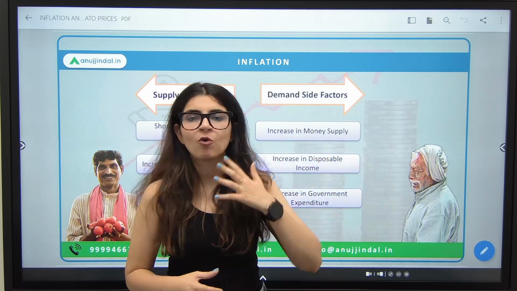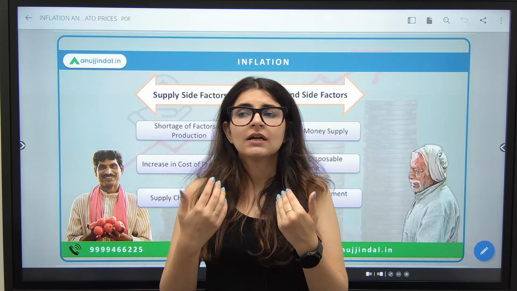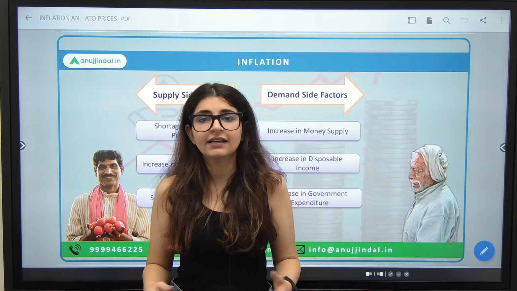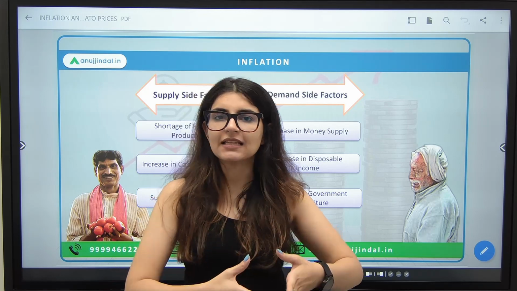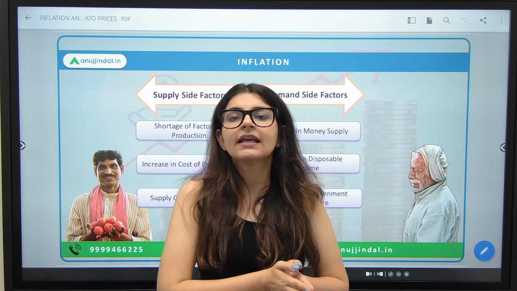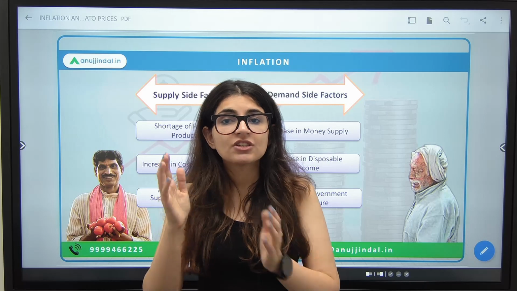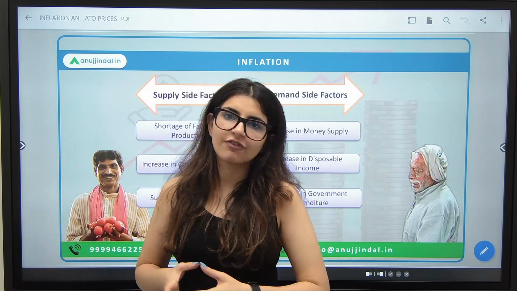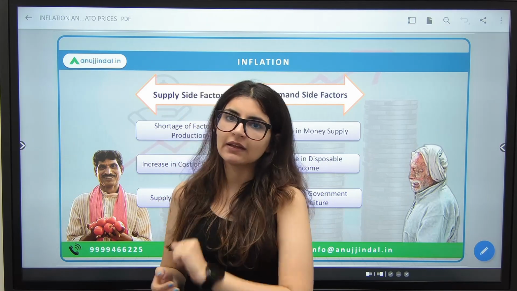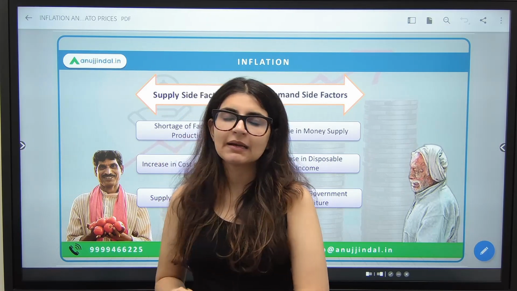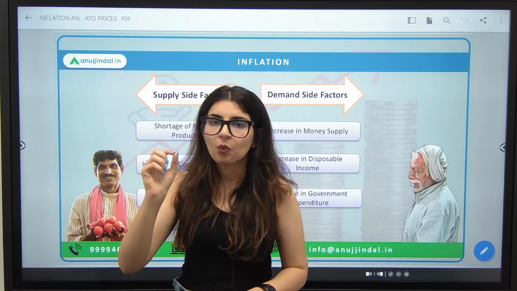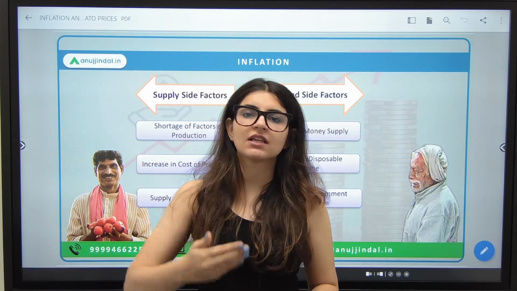Similarly, rise in disposable income. Let's suppose मेरी income increase हो गई. In my job, I asked for a raise in salary and it happened. So my income increased. Because of an increase in the income, my disposable income, which is the income that I am going to use or utilize for purchase of various goods and services, that also increases. Once my disposable income increases, what will happen? The price of goods and services will increase. Why? Because I am demanding more goods and services now.